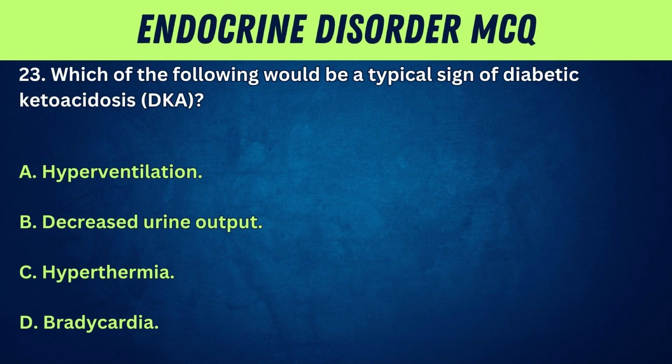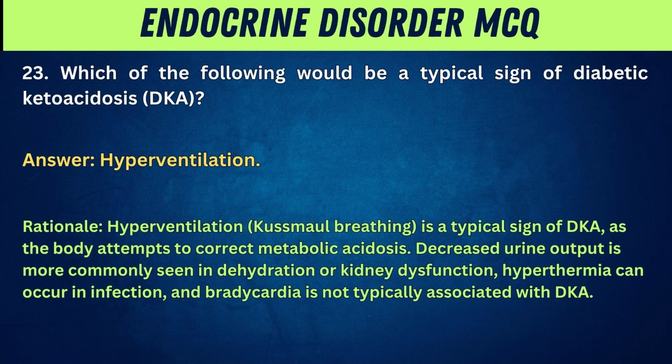23. Which of the following would be a typical sign of diabetic ketoacidosis, DKA? A. Hyperventilation. B. Decreased urine output. C. Hyperthermia. D. Bradycardia. Answer: Hyperventilation. Rationale: Hyperventilation, Kussmaul breathing, is a typical sign of DKA as the body attempts to correct metabolic acidosis. Decreased urine output is more commonly seen in dehydration or kidney dysfunction. Hyperthermia can occur in infection, and bradycardia is not typically associated with DKA.